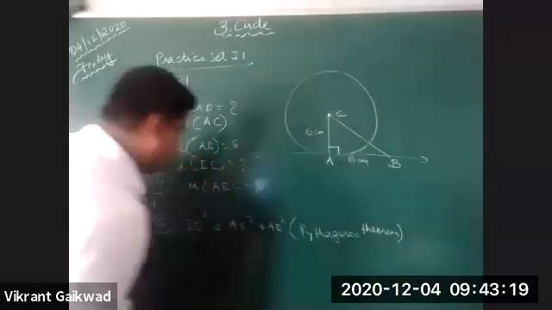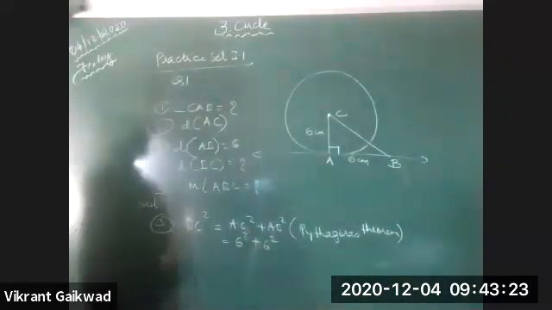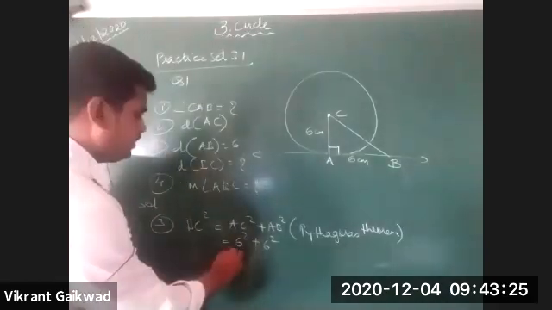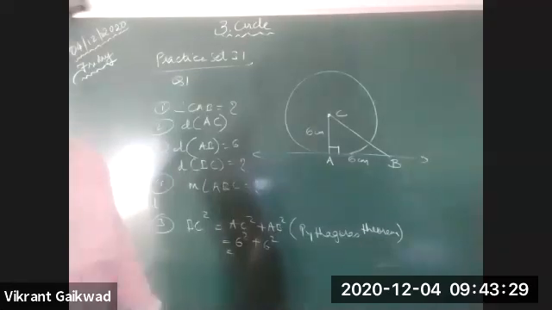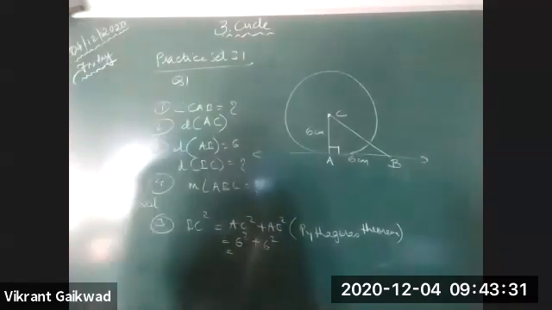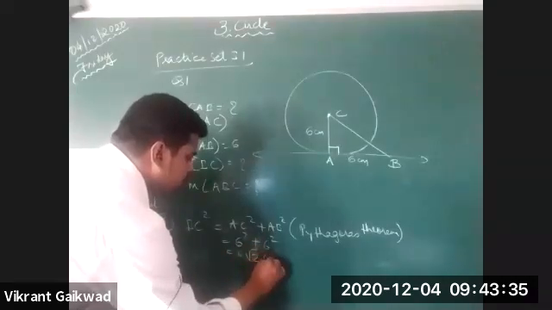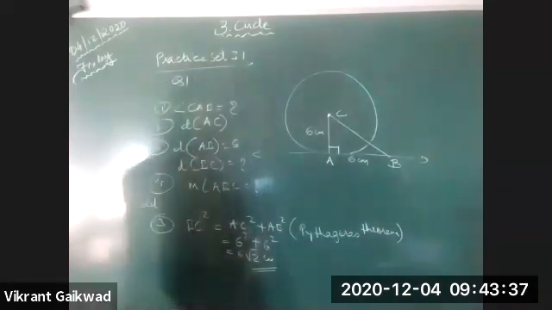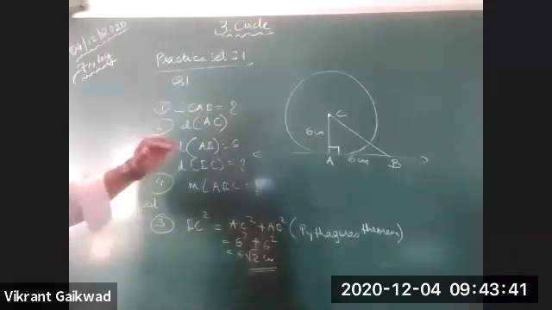So this is 6 square plus 6 square, so the answer is 36 plus 36, that is 72, or you can write that directly as 6 root 2 centimeters.